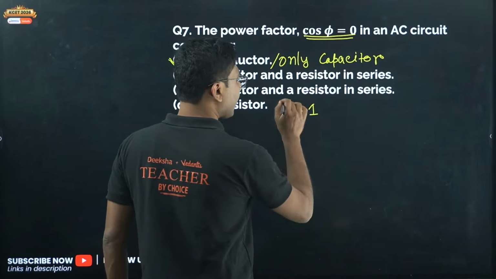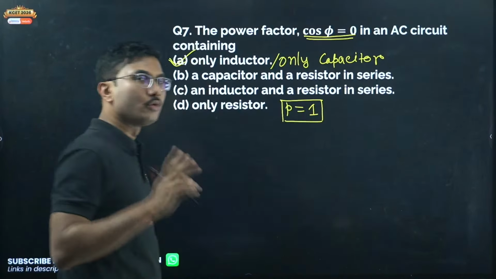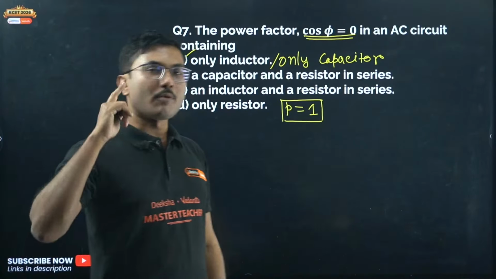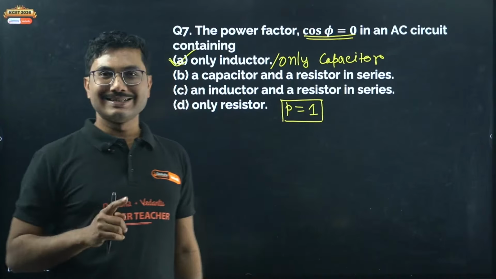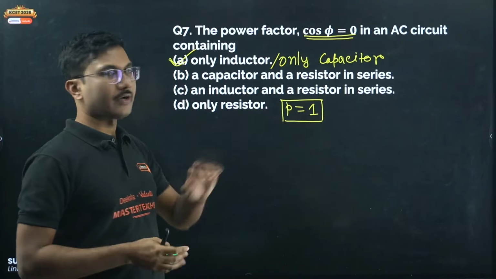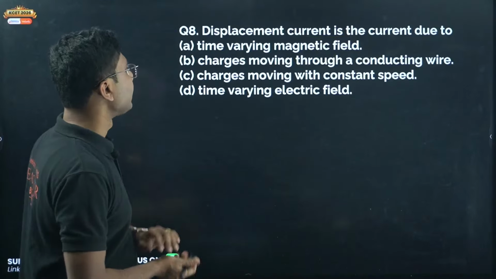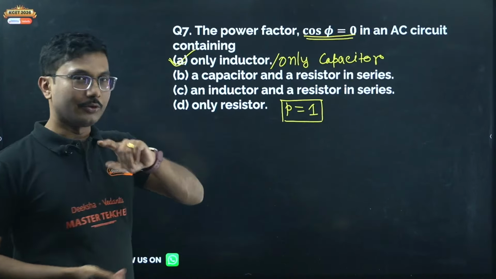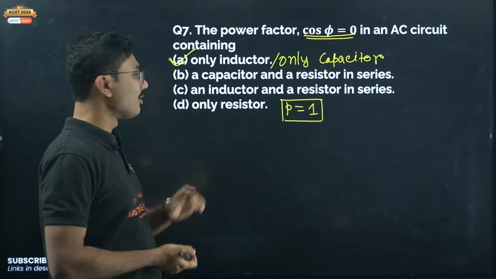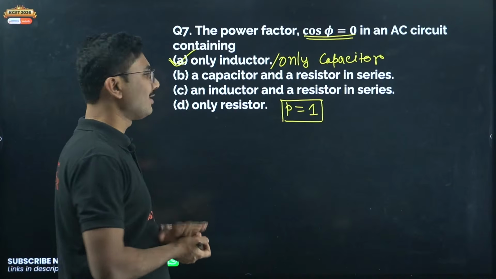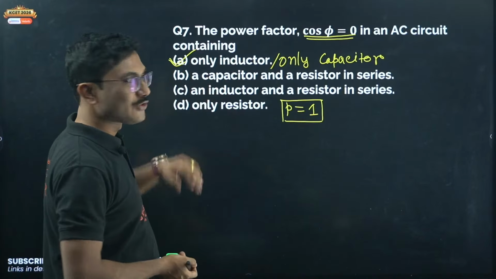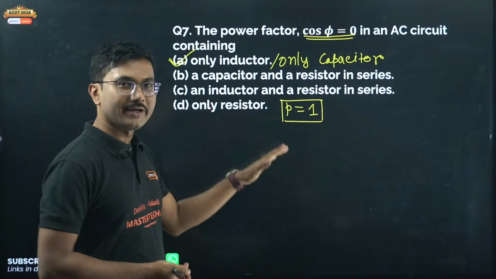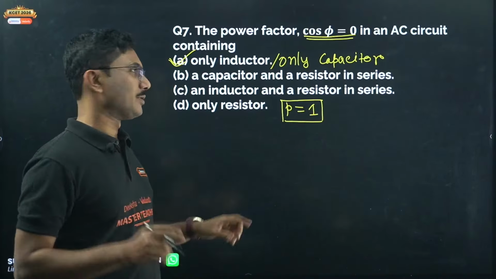Maximum value of power factor is 1 and that is possible in two cases, when the circuit consists of only resistor or the circuit is in resonance. In these two cases power factor will be 1. The student from whom I took the paper also marked only resistor. That's why I gave the answer, and you have some confusion among you, so I clarified it. So don't make this mistake in future.